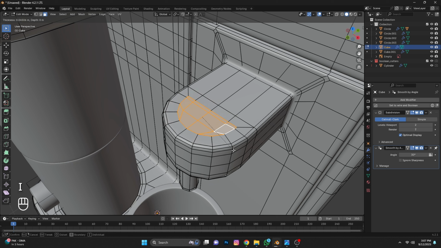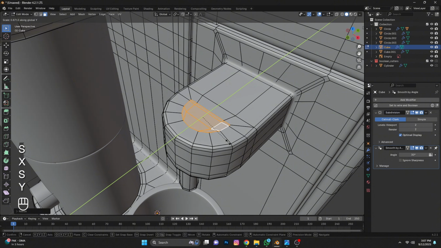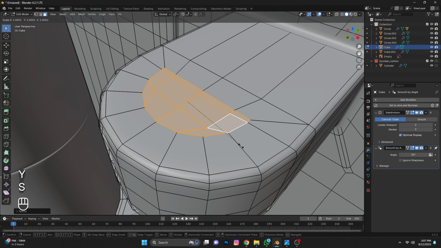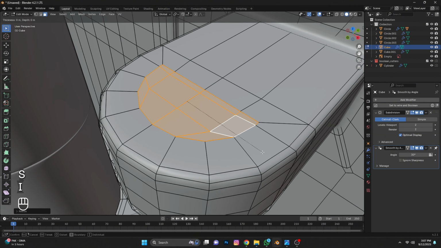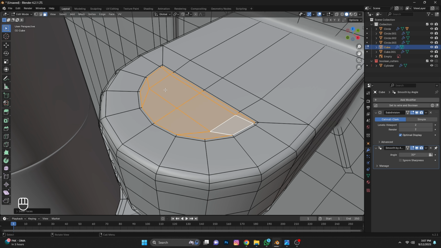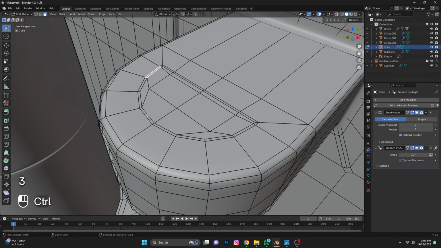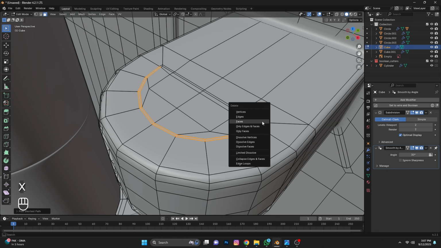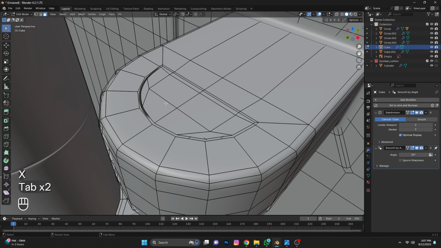Press I, then S X, then S Y, then again I. Now select these faces, press X and delete faces.